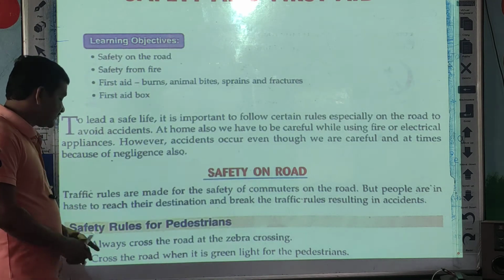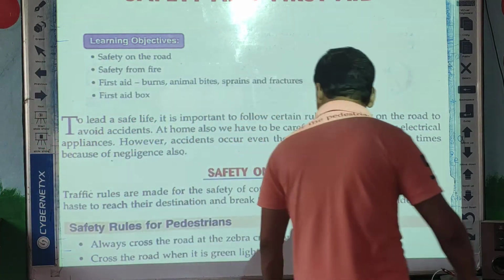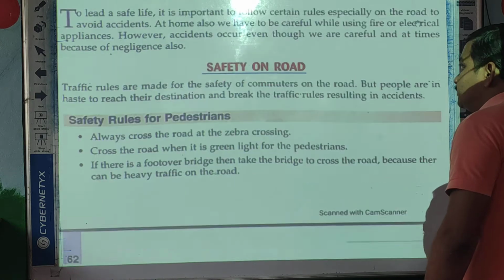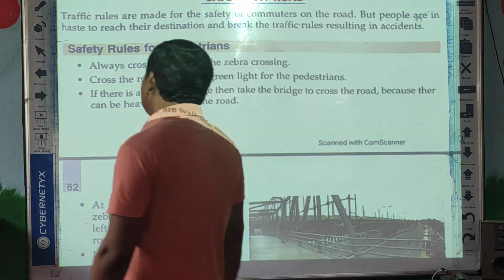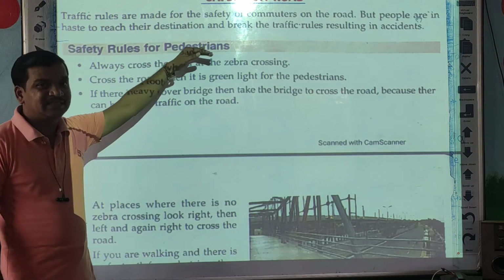Now we will see the safety rules for pedestrians. Pedestrians means those who walk on the street. Okay. So safety rules for pedestrians.